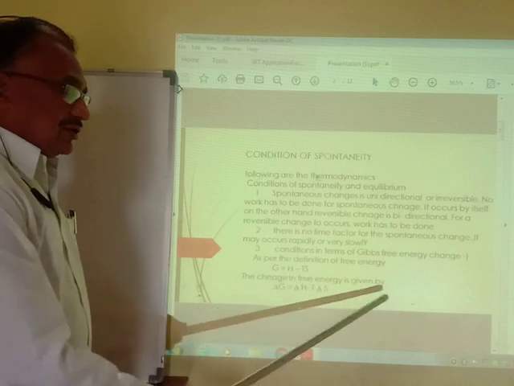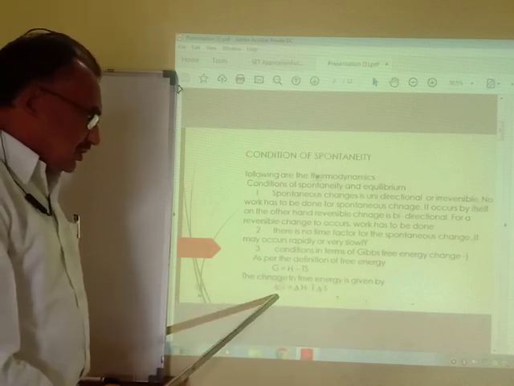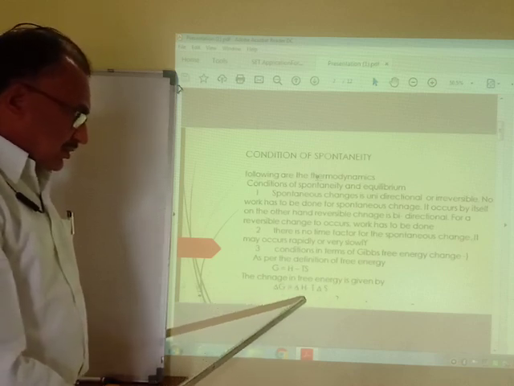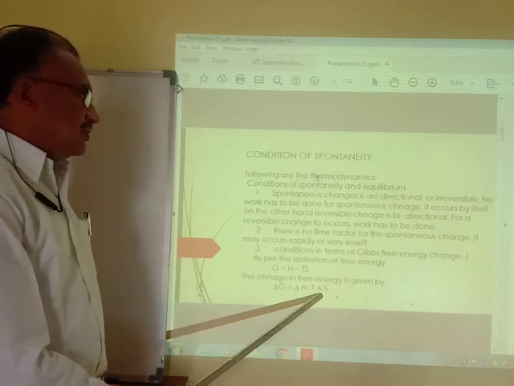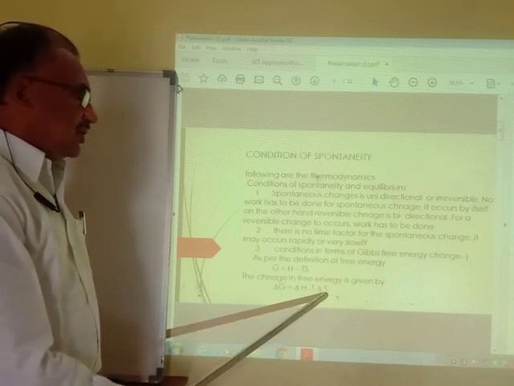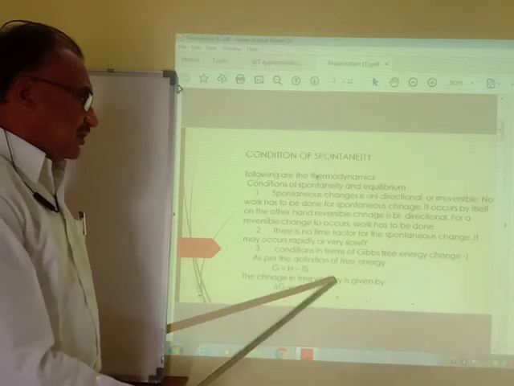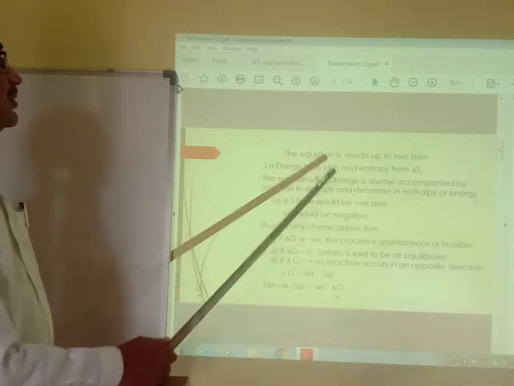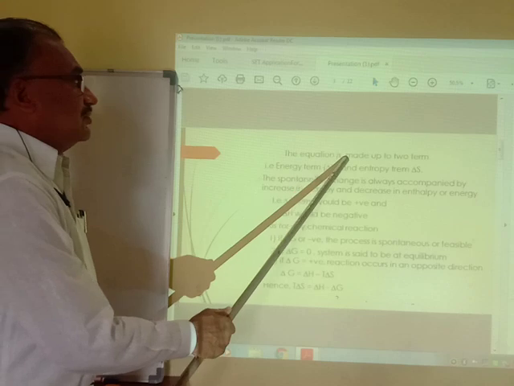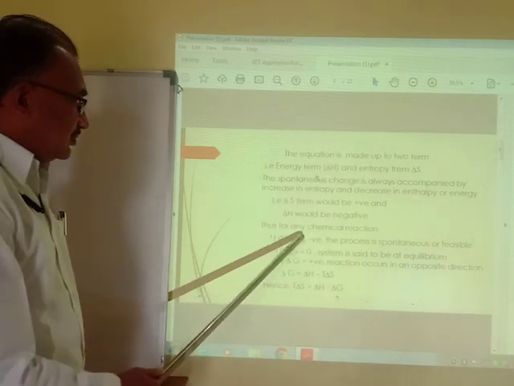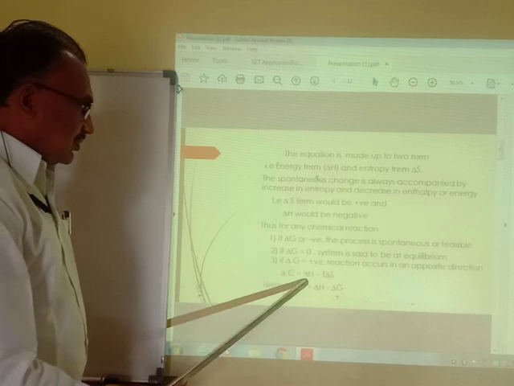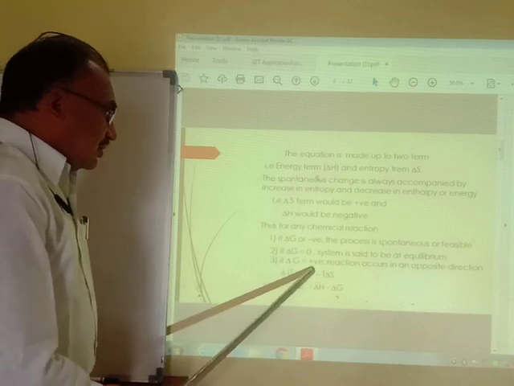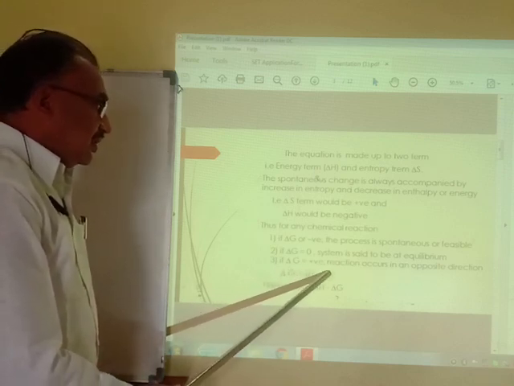The change in Gibbs free energy is given by delta G equals delta H minus T delta S. This is the change in Gibbs free energy, the change in total heat content of the system, and the entropy factor. T delta S is nothing but the change in the entropy factor. This equation has two terms: one is the total heat content of the system and the second is the entropy term.